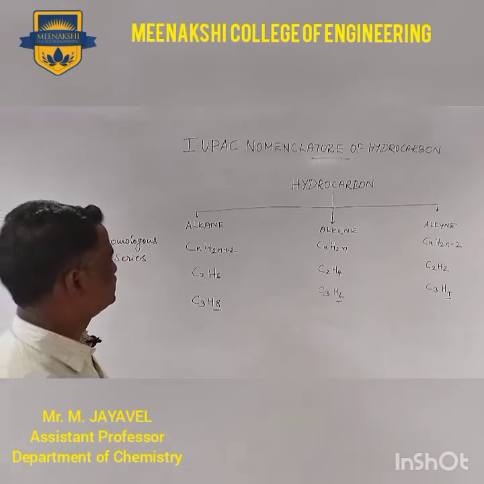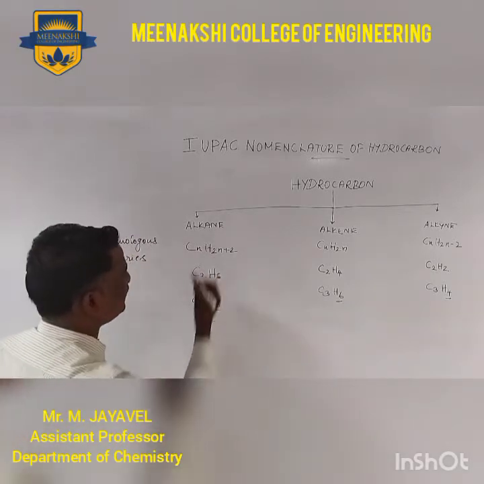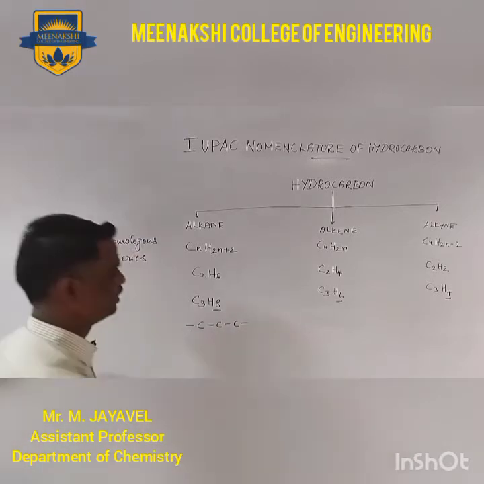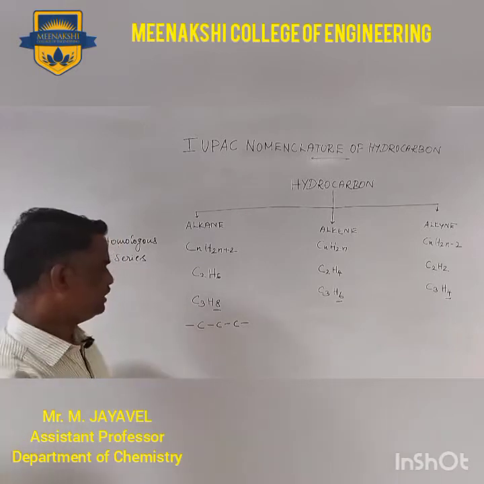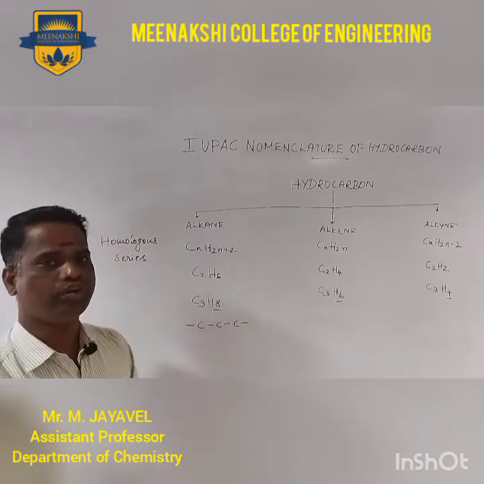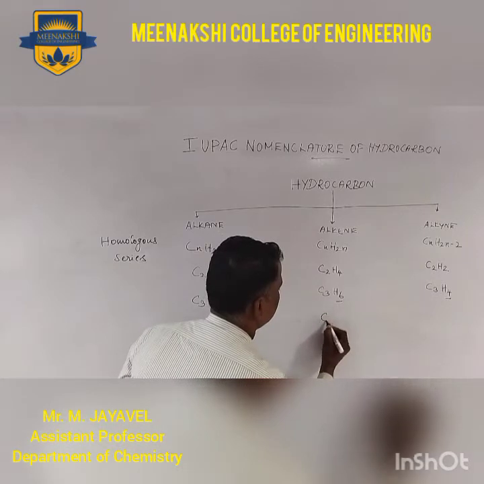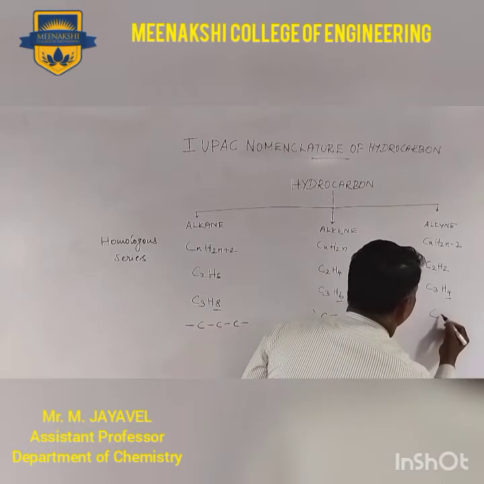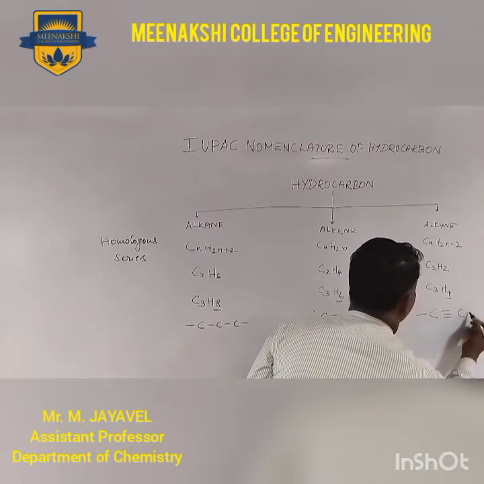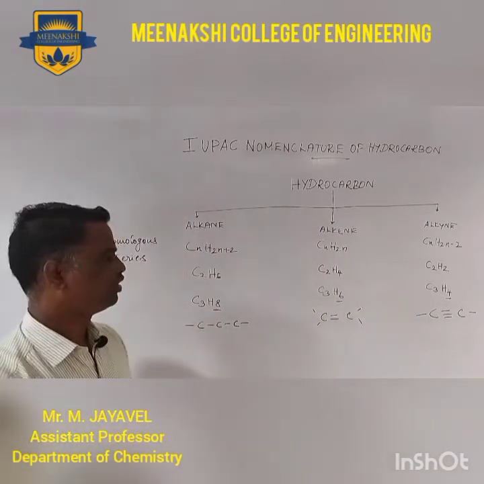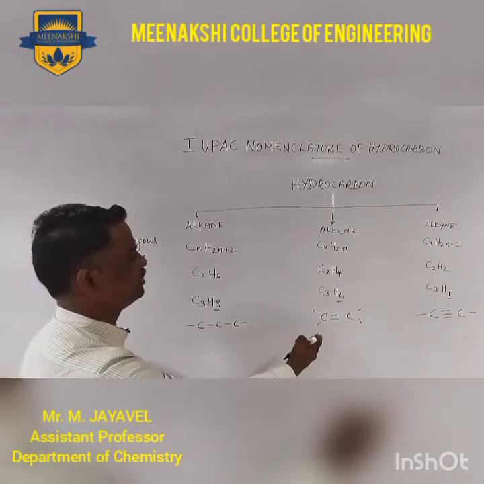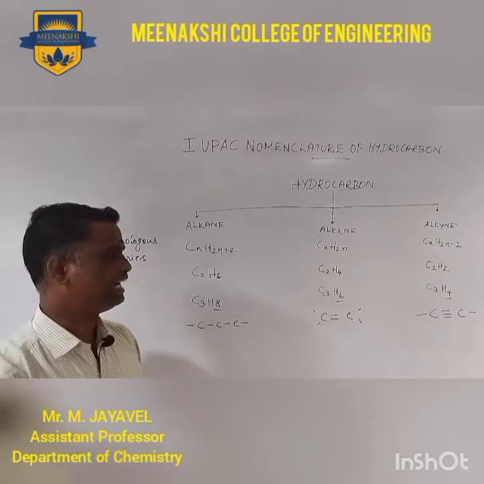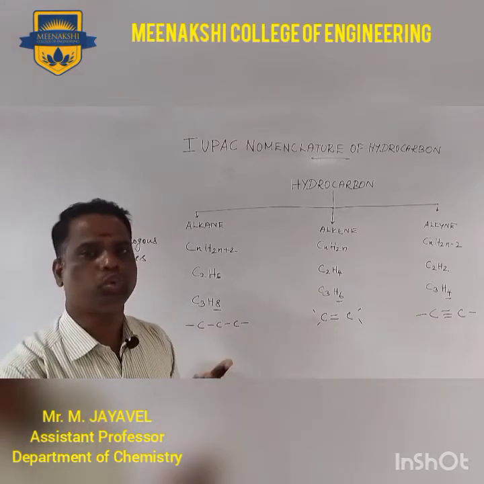Also, in the alkane system the carbons are attached with a single bond, whereas in alkene there is a double bond and in alkyne a triple bond. So the bond type as well as the hydrogen count differs.